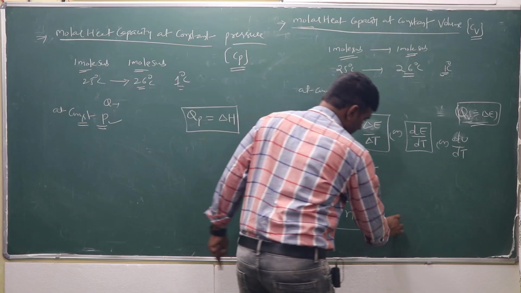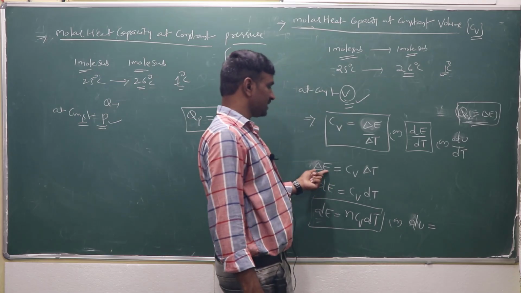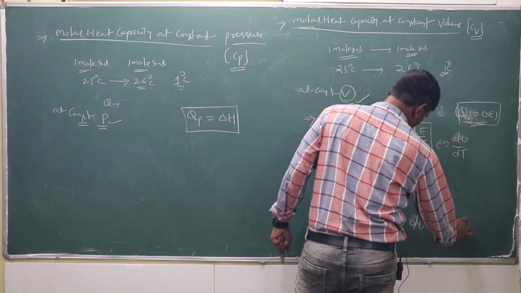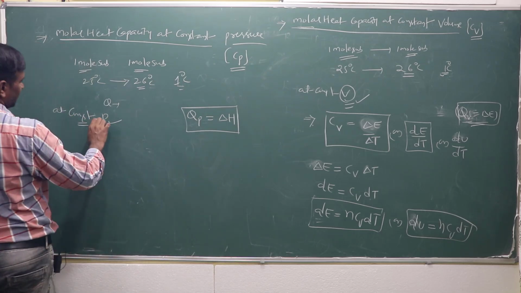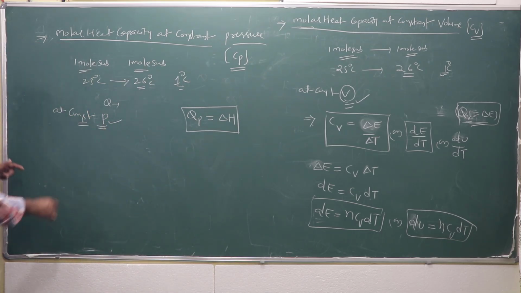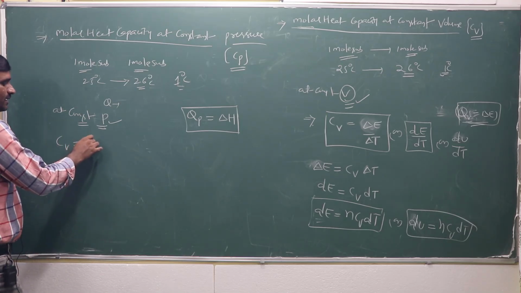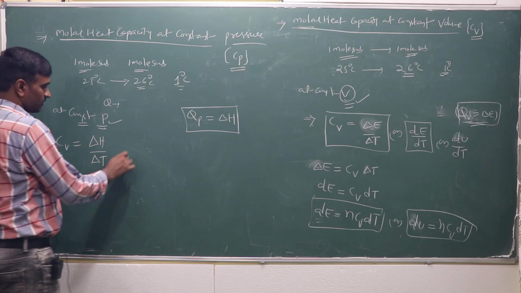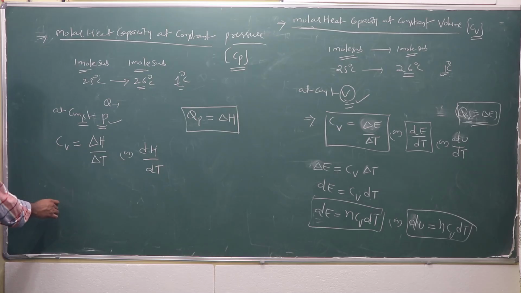So nCv delta T gives dE or dU, delta E or delta U. Now in this case, at constant pressure, Qp is equal to delta H. Similar to Cv equal to Q by delta T, in the Q place you substitute Qp by delta T, that is delta H by delta T, or dH by dt in small quantities.